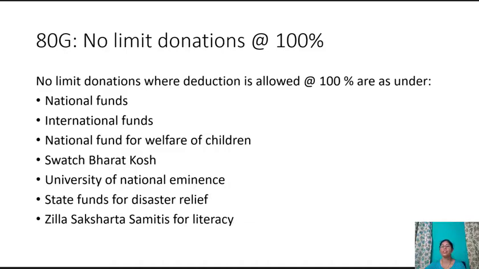No limit donations where deduction is allowed at 100% can be classified under national funds like National Defence Fund set up by the central government, Prime Minister's National Relief Fund, Prime Minister's Armenia Earthquake Relief Fund, Prime Minister's Citizen Assistance and Relief in Emergency Situations Fund, the National Foundation for Communal Harmony, international funds like the Africa Public Contributions India Fund, the National Blood Transfusion Council or any state blood transfusion council, National Fund for Welfare of Children, the Central Welfare Fund of the Army and Air Force and the Indian Naval